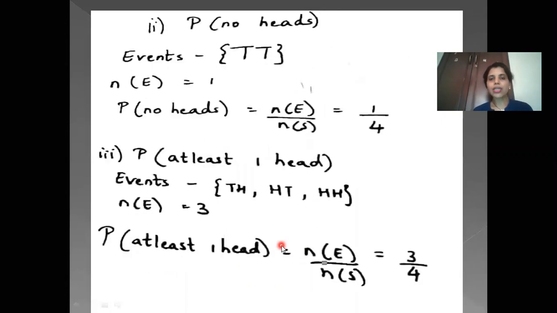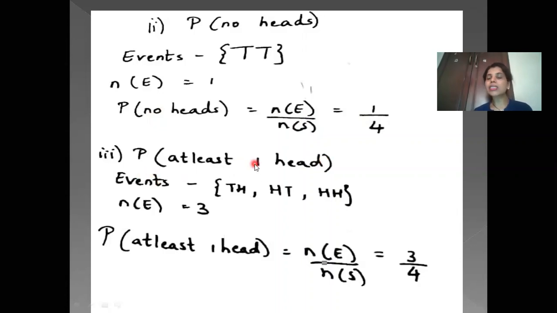Okay, children. Now the next thing is no heads. No heads means only tail and tail. So there is only one possibility again. So number of events is 1. So when you are writing, probability of no heads is NE upon NS, that is 1 upon 4. So this is the probability of no heads.